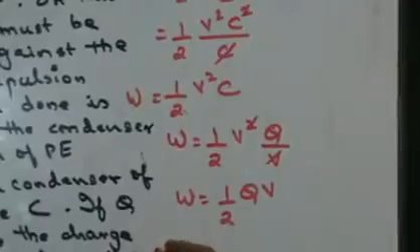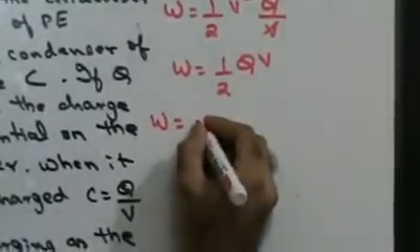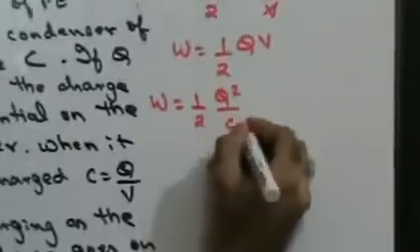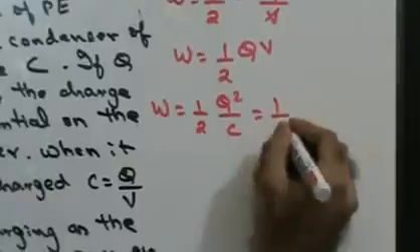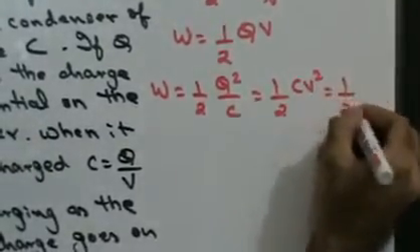So I can therefore say that work done by a parallel plate capacitor would be equal to 1 upon 2 Q square upon C, or it will be equal to 1 upon 2 CV square, or it will be equal to 1 upon 2 QV. These are the three expressions for work done.